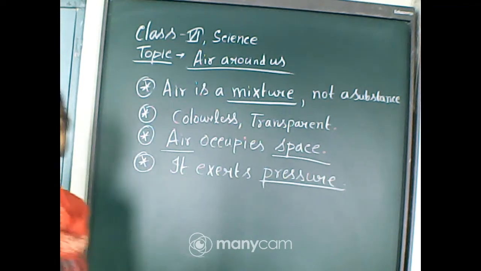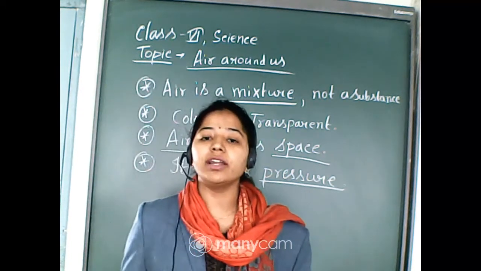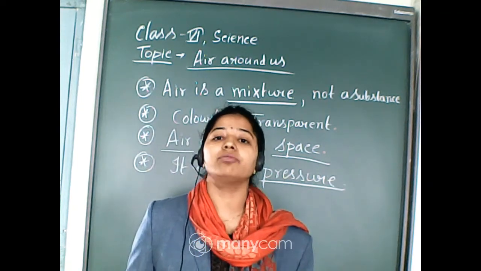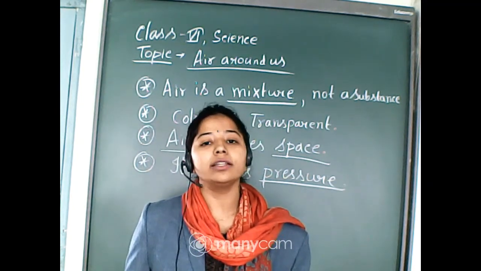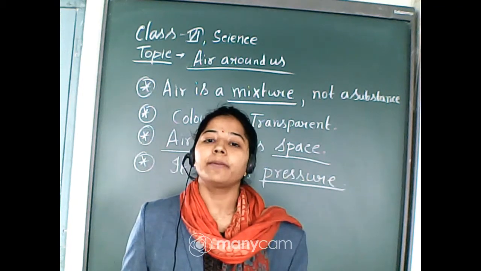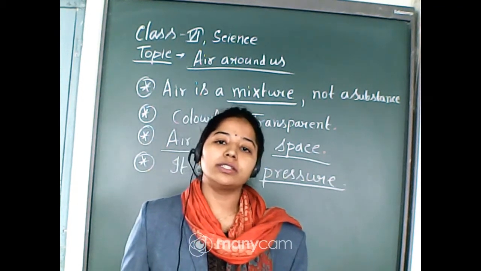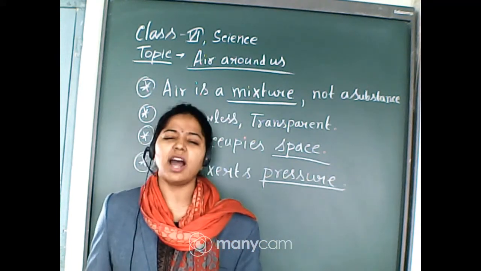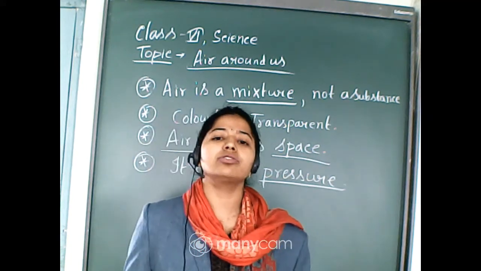Now, all living organisms require air. How do all living organisms require air? As we know, in air there is a mixture of gases like nitrogen, oxygen, carbon dioxide, water vapor and many other gases. Argon, helium, these all come under other gases.